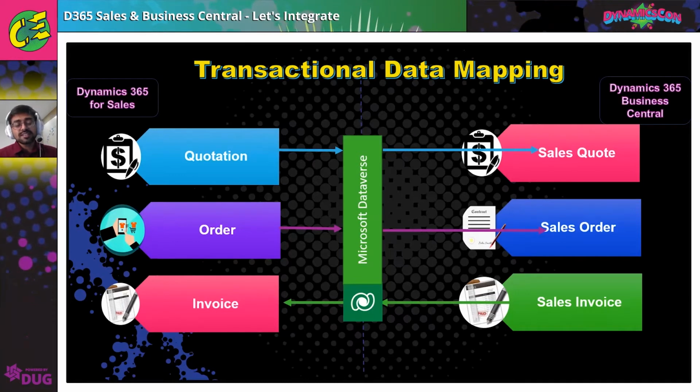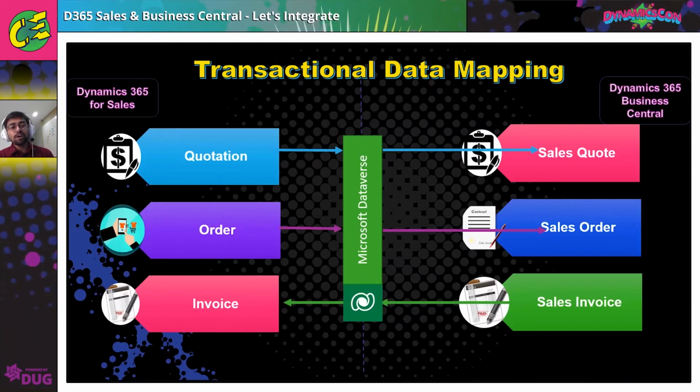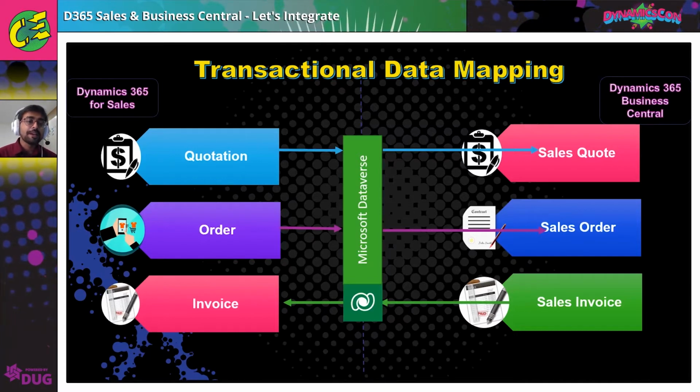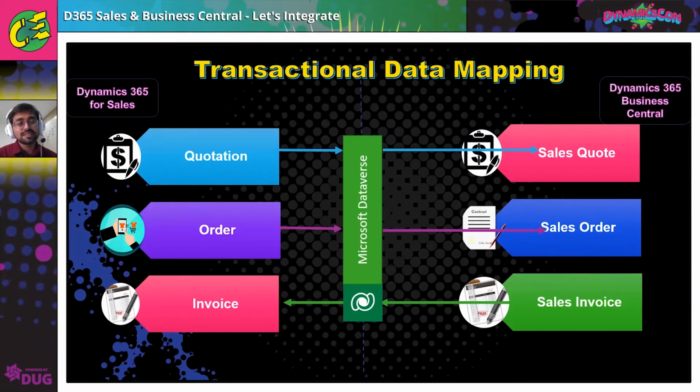When you are designing this architecture of the data flow, you can configure it such that the quotation doesn't go to Business Central. You can just keep it until the quotation is finalized and the order is created, and then it goes to Business Central. That can be configured inside the system. Then you have the sales orders. After the quotation is finalized by the customer, that's when we convert the quotation into a sales order. The sales order is created, and then you submit that sales order to Business Central. That's where the direction is from left to right.